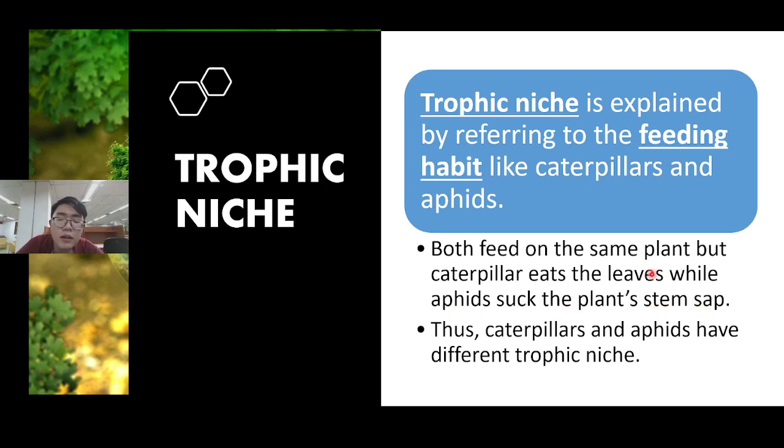They obtain nutrients in totally different ways. So caterpillars and aphids have different trophic niches. Although they feed on the same plant, the portion of the plant from which they obtain nutrients is totally different. Okay, so this is the last niche.